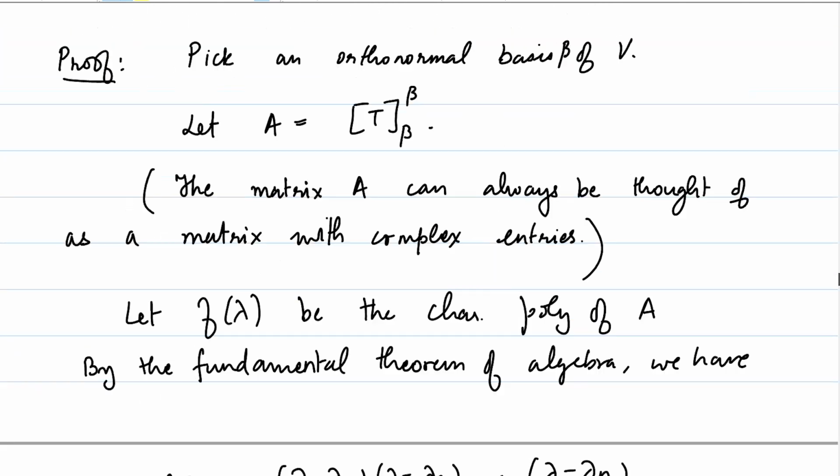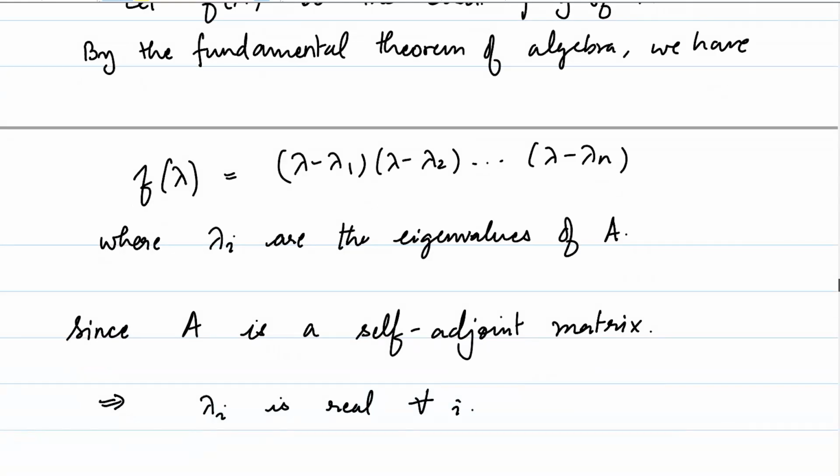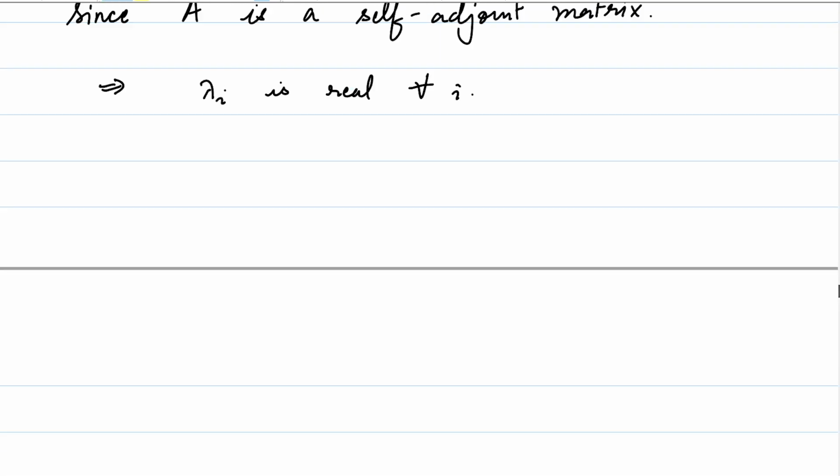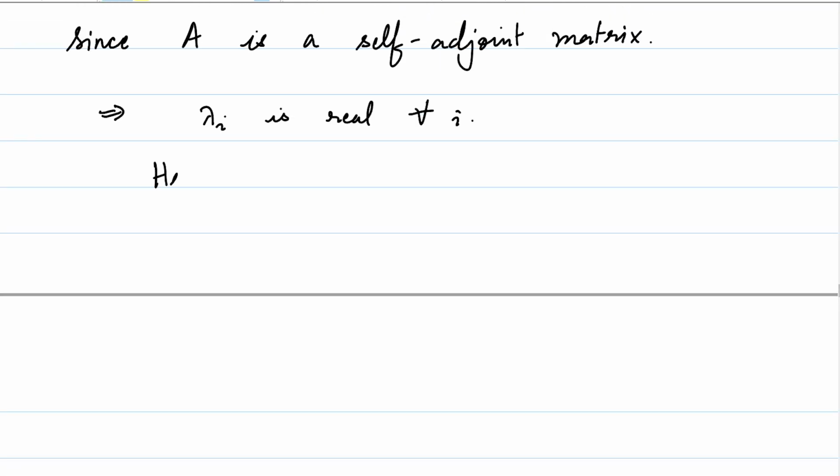But what does that mean? That means that f of lambda is a product of factors lambda minus lambda i. It is going to split over the real numbers. Hence, irrespective of whether it is over complex numbers or not, f of lambda splits.